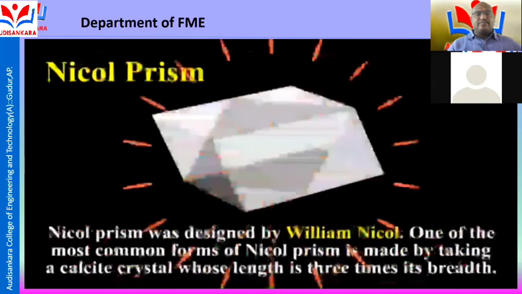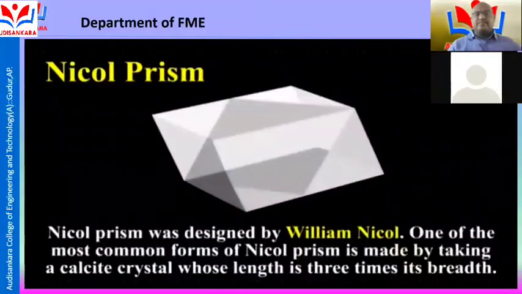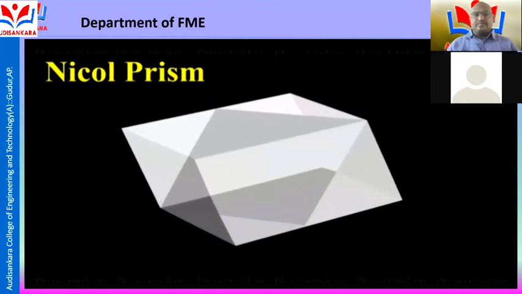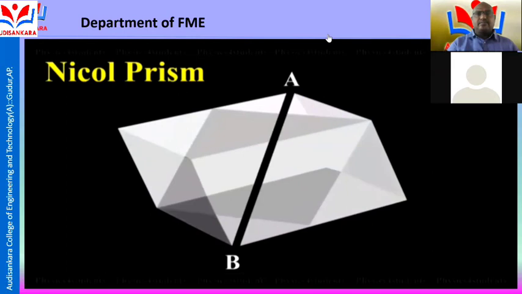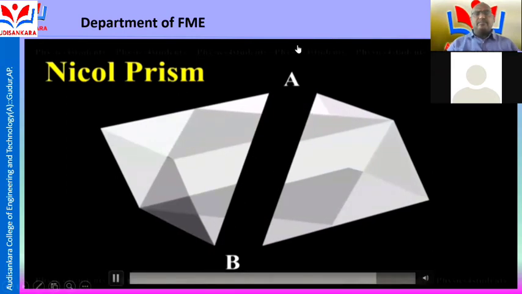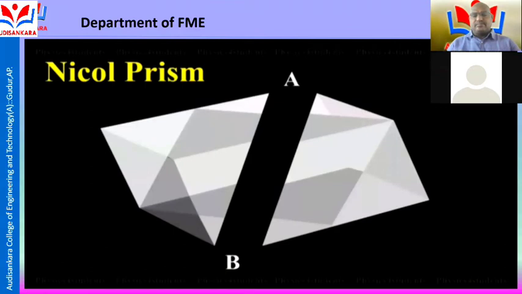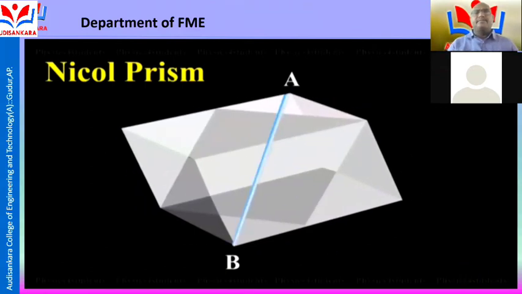Nicol prism. The Nicol prism was designed by William Nicol. One of the most common forms of Nicol prism is made by taking a calcite crystal whose length is 3 times its breadth. The face diagonals are 72 degrees and 108 degrees. It is cut into two along the face diagonal and the two halves are joined together by a layer of Canada balsam transparent cement, as shown in the animation. For sodium light, the refractive index for ordinary light is 1.68 and for extraordinary light is 1.486. The refractive index for Canada balsam is 1.550.